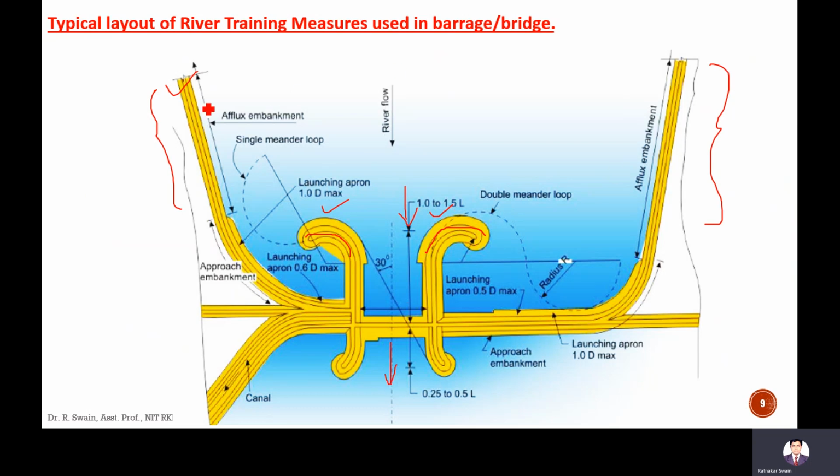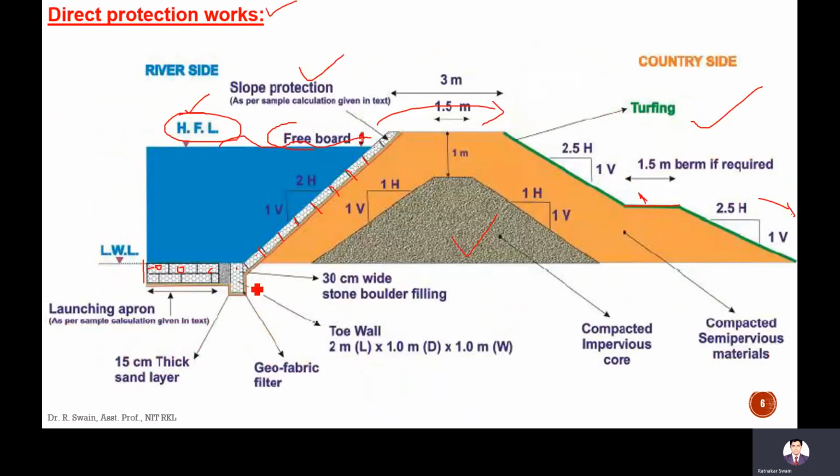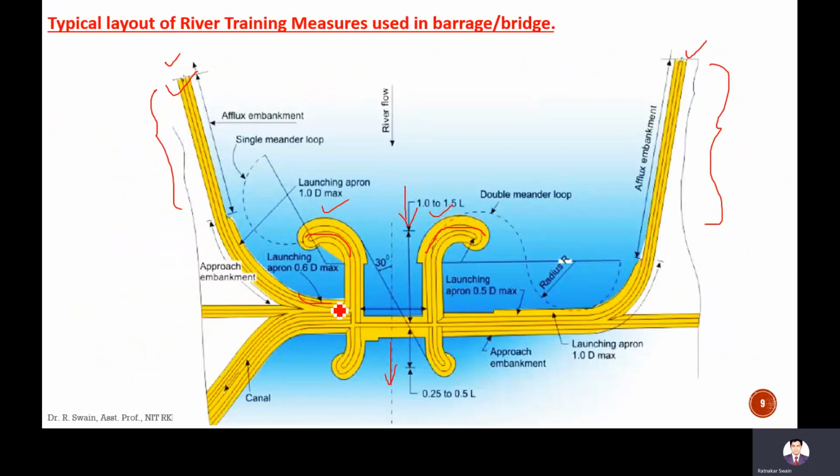If we do not provide these embankments, then since we have constructed a barrage or weir, there will be submergence of water in these areas. To stop the submergence, embankments are provided here. And here launching aprons are provided, as I discussed in the last slide. This type of launching apron is provided in the side of this structure, in the downstream side and also in the upstream side, just to protect these from erosion.